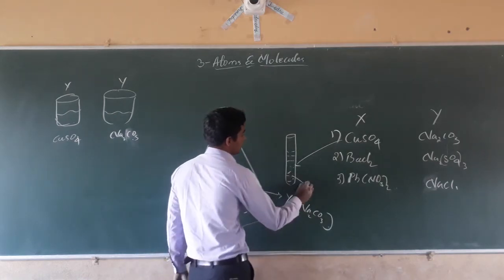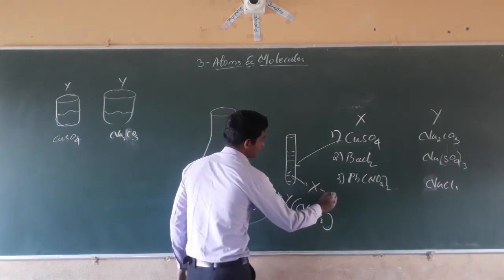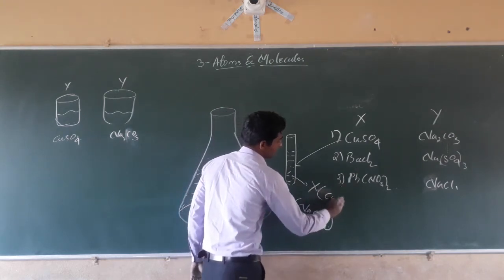Here in test tube A we have taken X, that is CuSO4.